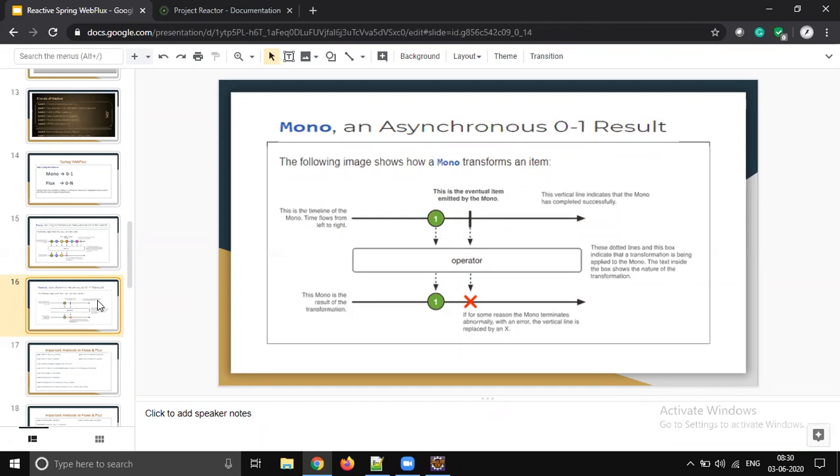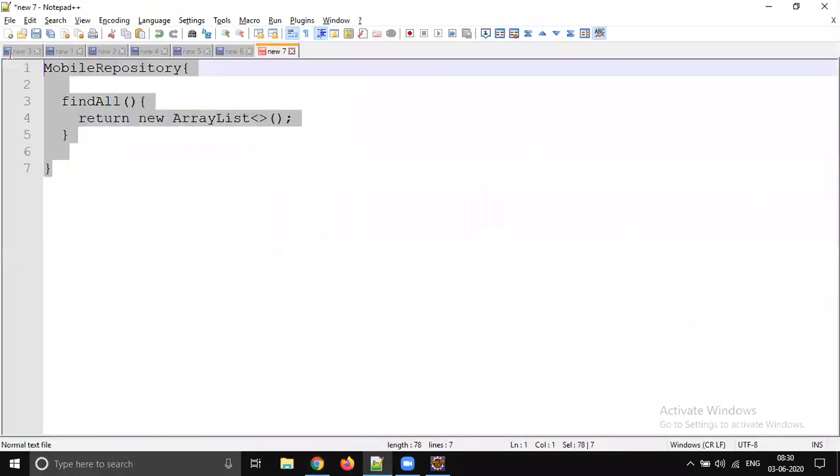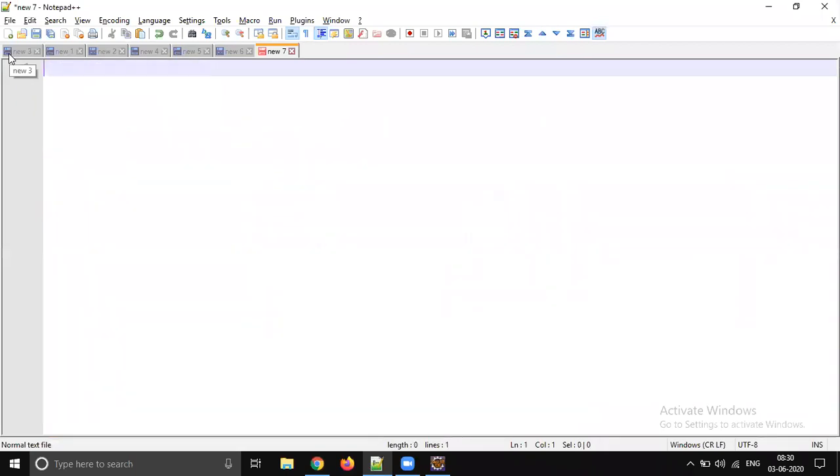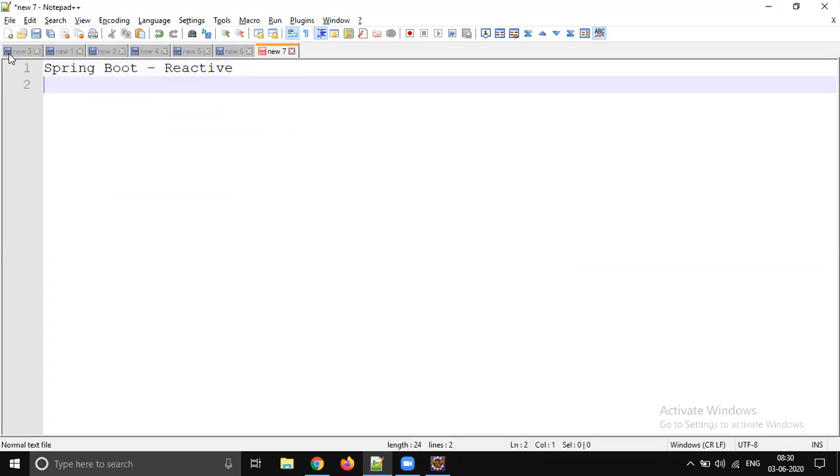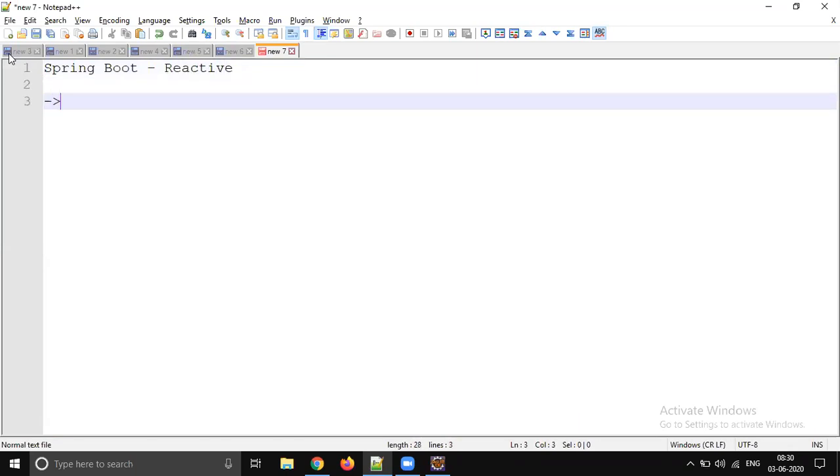So this is what we discussed yesterday, and we understood the learning part, right? If you would like to develop a Spring Boot application in a reactive model, what are all the things we should learn? The journey is going to start with Project Reactor.